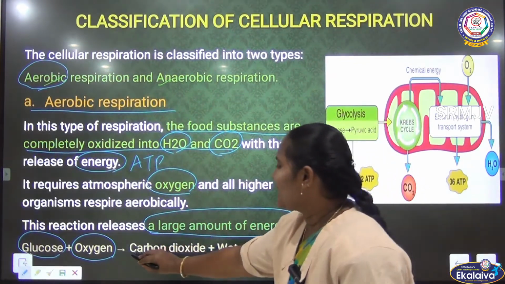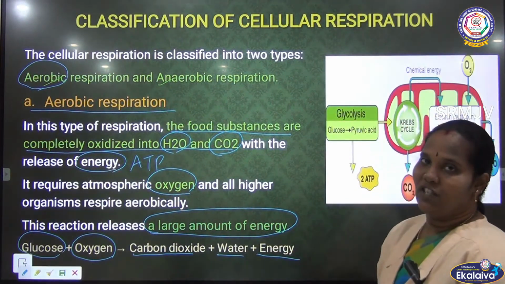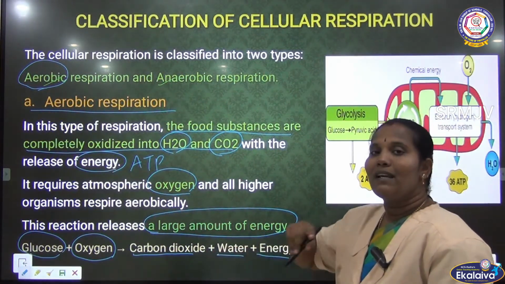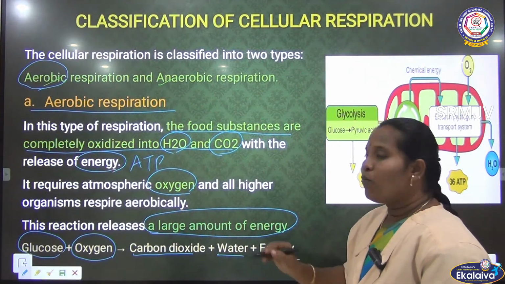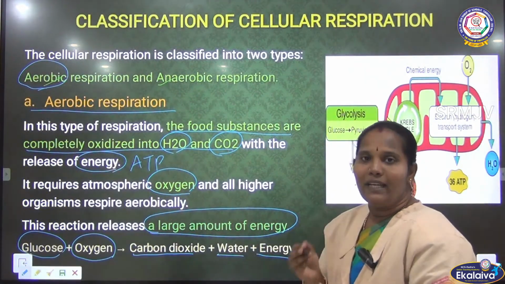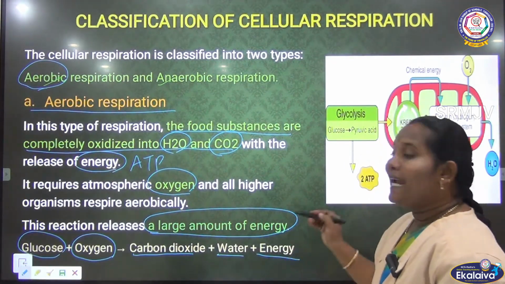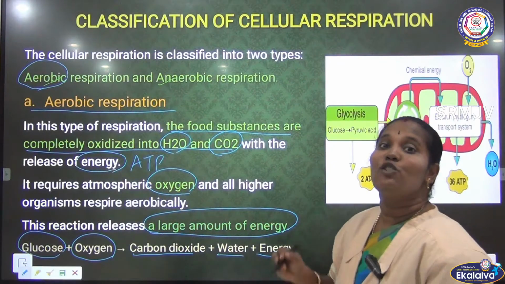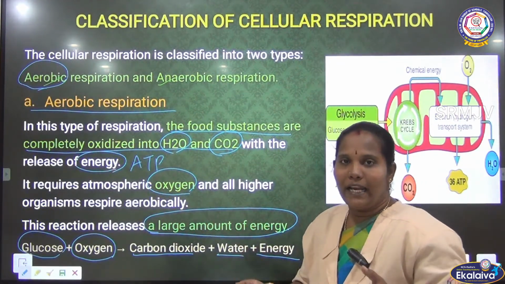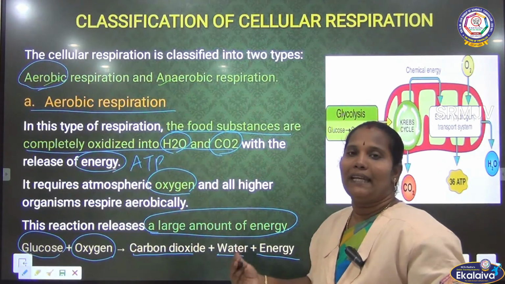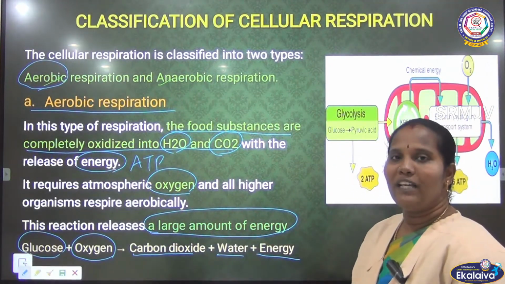Carbon dioxide, water molecules, and energy. We exhale the carbon dioxide, and the water comes out of our body as sweat. And this energy is used for our metabolism. Whenever we need energy to do our work, we get it from aerobic cellular respiration.